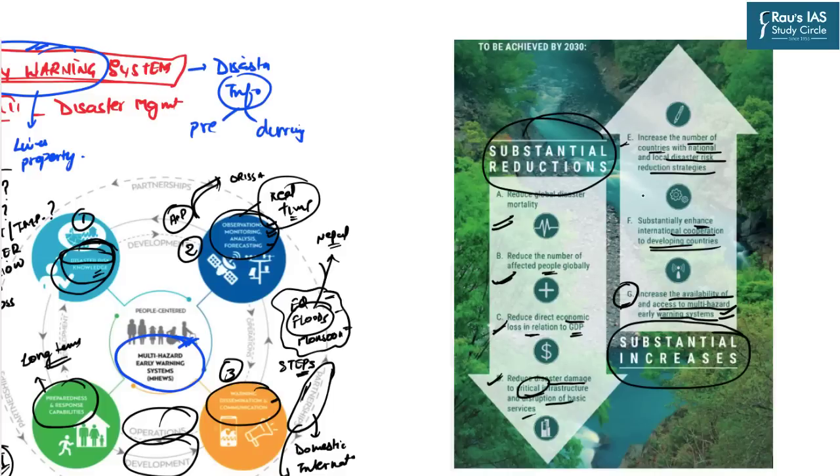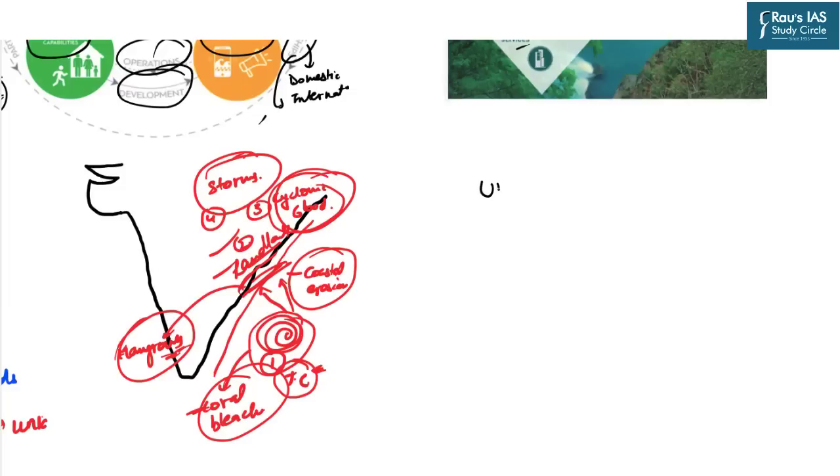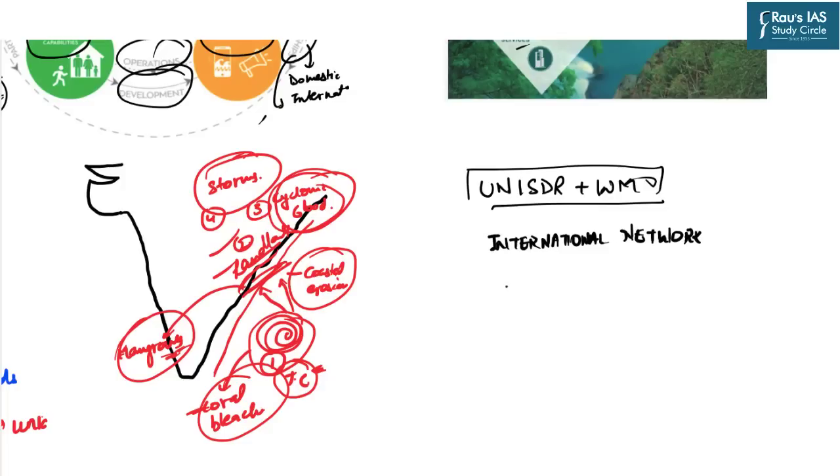In this very line, it is also very important to know the fact that the United Nations Office for Disaster Risk Reduction, as well as the World Meteorological Organization, along with other international and national agencies, has established the International Network for Multi-Hazard Early Warning Systems.